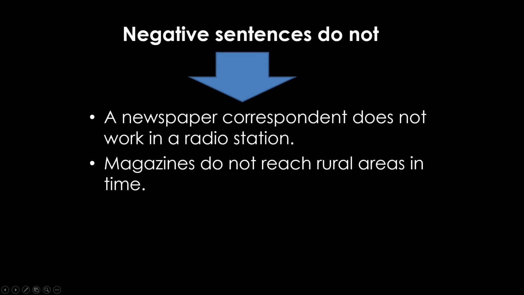Magazines do not reach rural areas in time. Again, we are using do. Why are we using do? Because we have a plural subject, magazines. Remember, as I have told you, when you have plural subjects, they can be plural nouns or plural pronouns or first person pronouns. We use do, and then we use the main verb in the base form. Magazines do not reach rural areas. Helping verb, do. Main verb, reach.